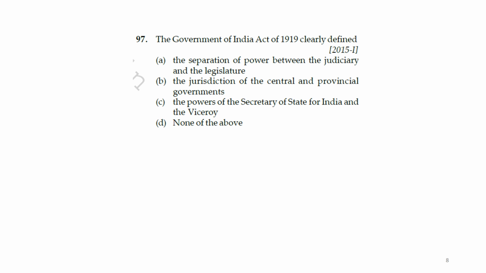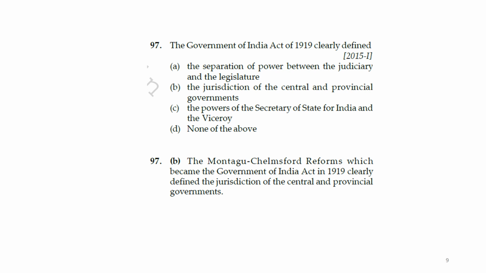Next question. The Government of India Act of 1919 clearly defined: separation of power between the judiciary and the legislature; jurisdiction of central and provincial government; powers of the Secretary of State for India and the Viceroy; none of the above. This Government of India Act 1919 talks about the jurisdiction of the central and provincial government.